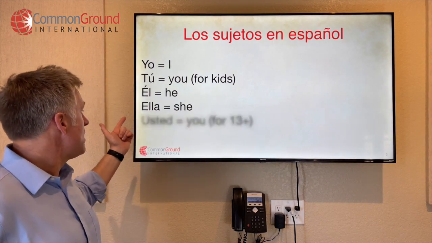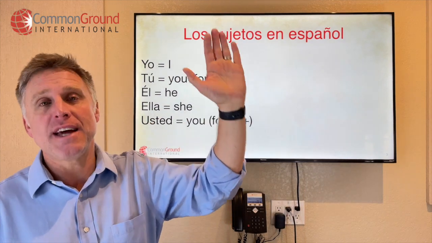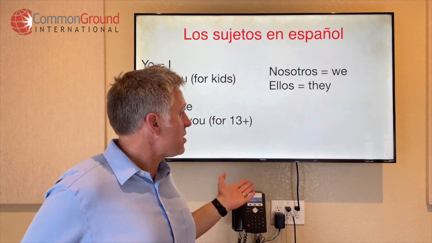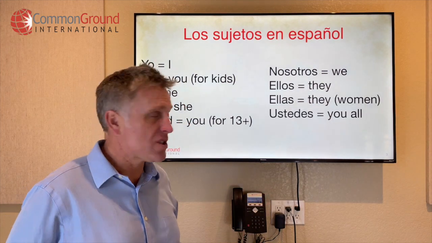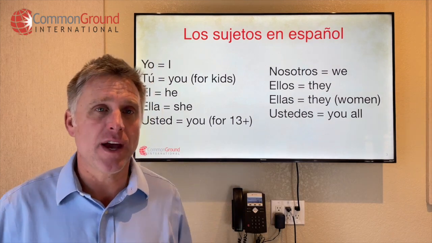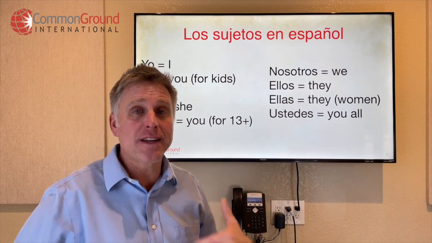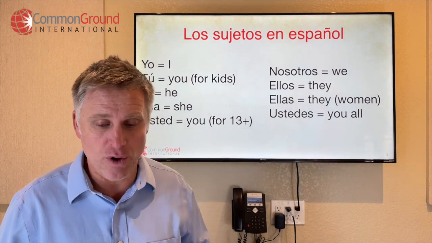Ella is she. Usted is you for mid-teens and up, okay? Nosotros, we. Ellos, they. Ellas, they for women. And then ustedes is you all, okay? So these different subjects are going to dictate or control the conjugations that we have for our verbs.